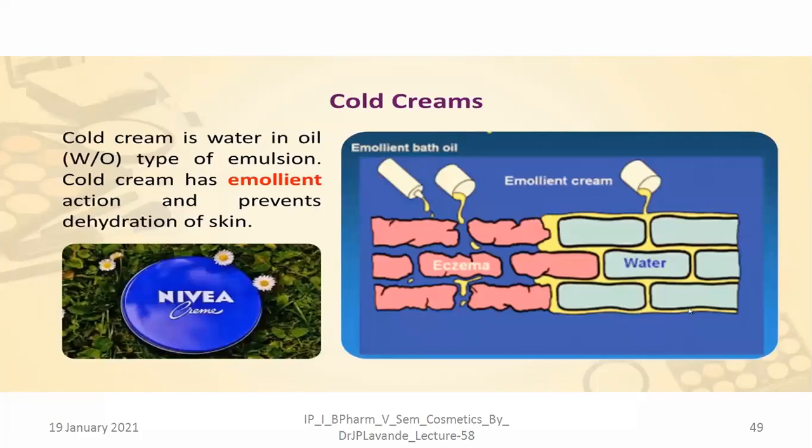So cold cream, we know that because of its effect, it will give a cooling sensation. Cold cream is a water in oil type of emulsion, and it has an emollient action and will prevent the dehydration of the skin. So particularly, you can see the difference. This is the skin where it became rough. There is eczema, and once we add substances like emollients, they will go between these layers, between the cells, and occupy them and hydrate the skin surface.